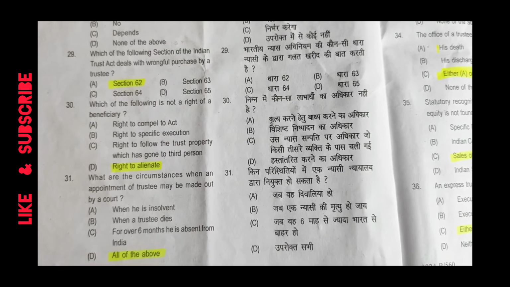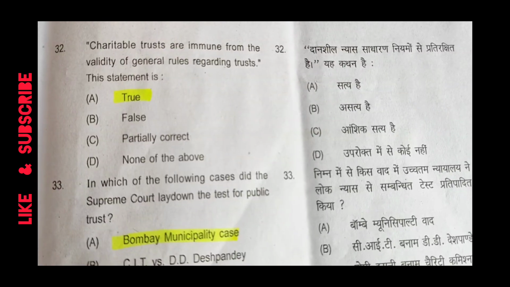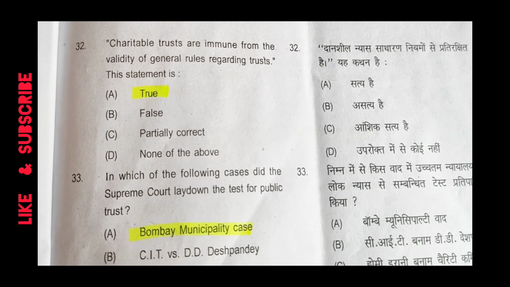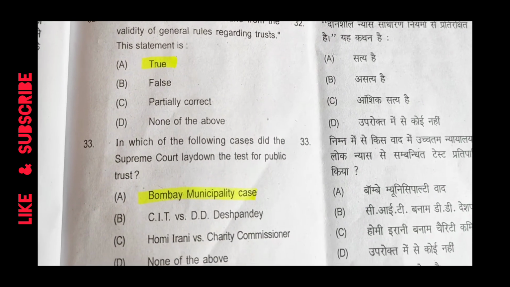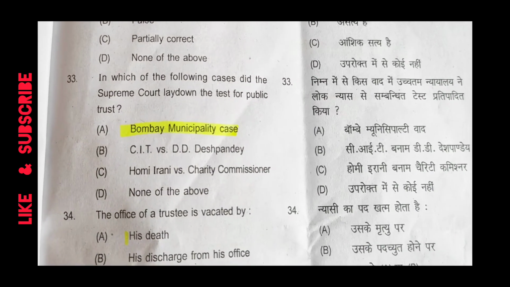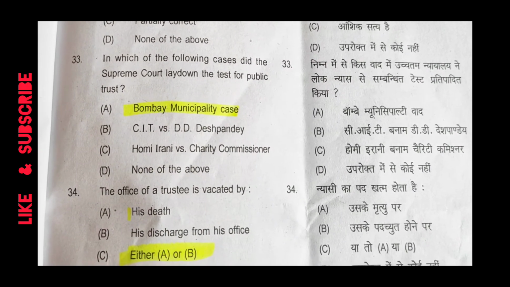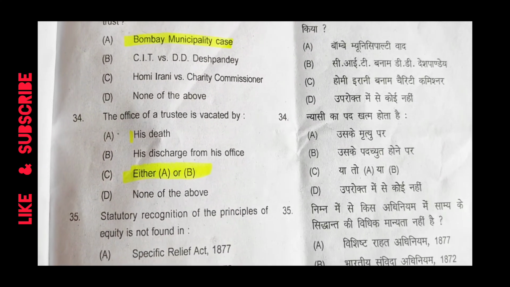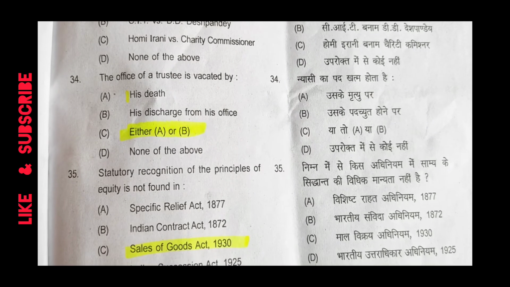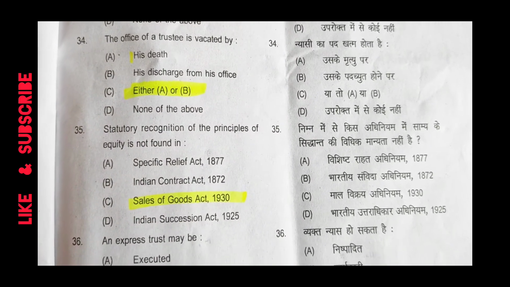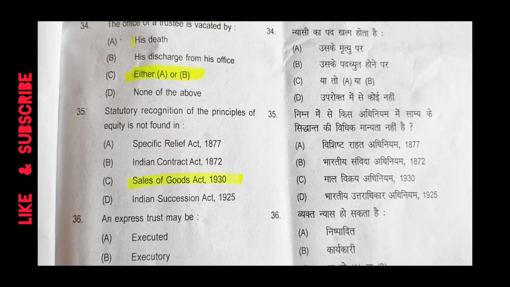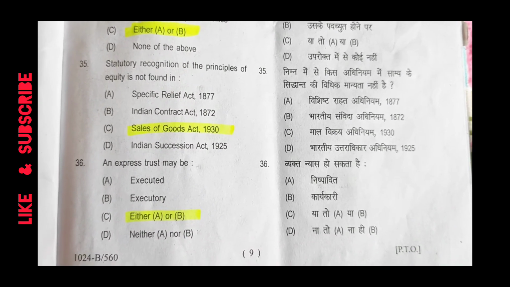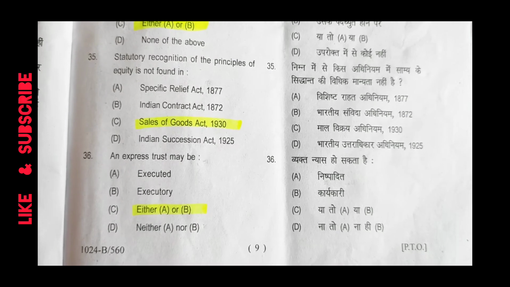All of the above. Charitable trusts are immune from the validity of general rules regarding trust. This statement is true. In which of the following cases does the Supreme Court lay down the test for public trust? Bombay Municipality case. The office of trustee is vacated by either A or B. Statutory recognition of the principles of equity is not found in Sales of Goods Act 1930. An express trust may be either A or B.